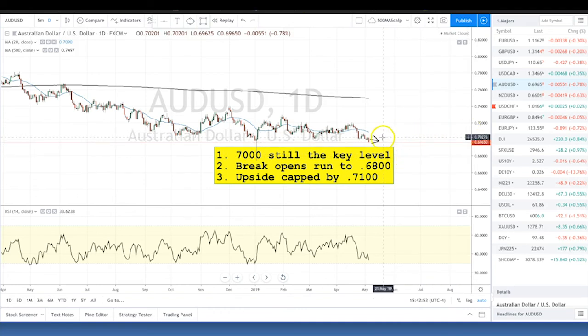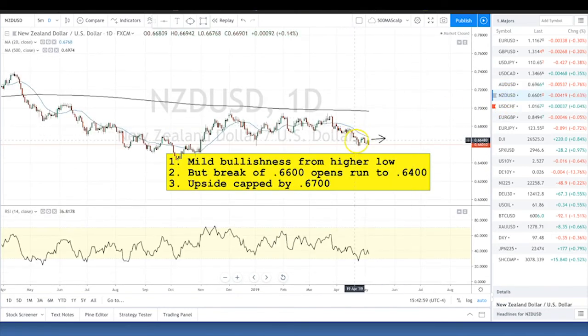So Aussie looks very vulnerable to the downside as it breaks the key support level. Kiwi looks the same, to the downside. The Kiwi is holding bid a little better, just underneath the 65.80 level as we open, but certainly 66 is going to be very vulnerable, and the critical level is 65.50. Once that goes, that really opens up the run to the 64s.